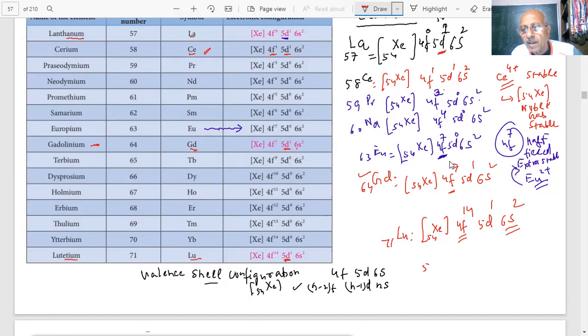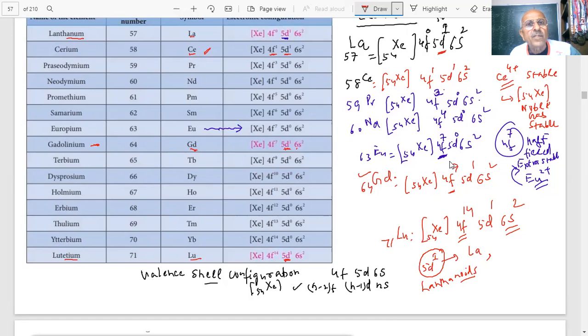So which elements, which we have shown, student, have got 5d1? How many elements? Tell me the names of the elements which have 5d1 in the series, in the lanthanides, because they will be important for us. On the screen, what do you see? Lanthanum?